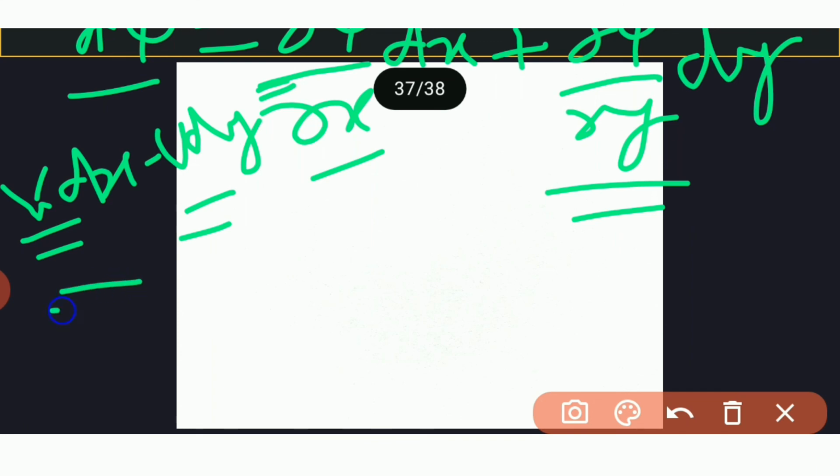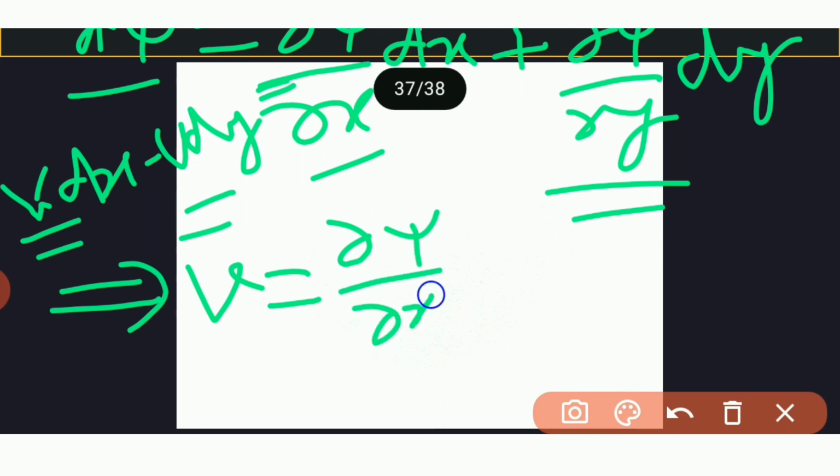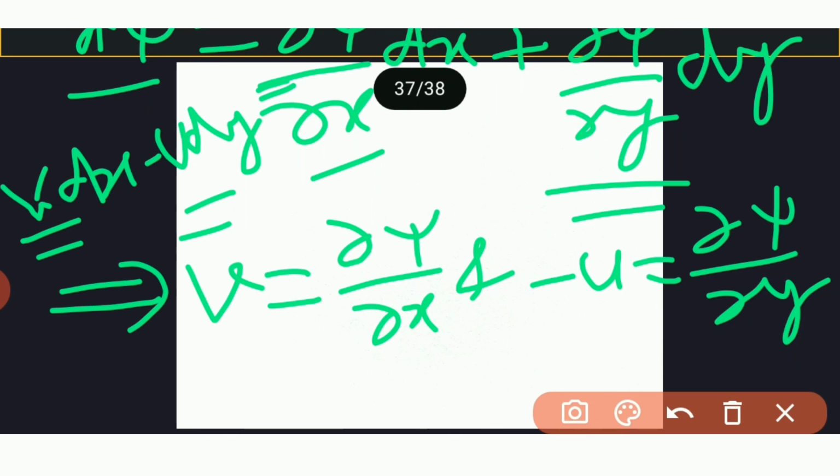So this implies that v is equal to ∂ψ/∂x and minus u is equal to ∂ψ/∂y.